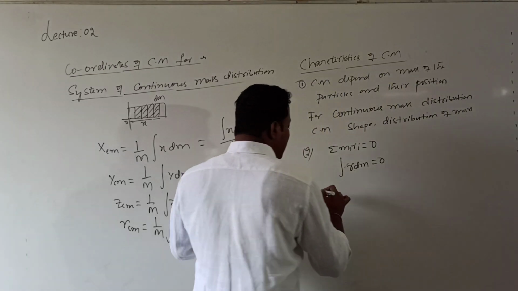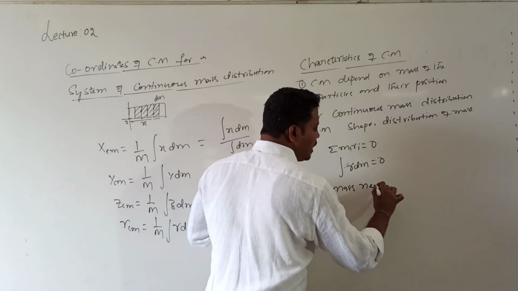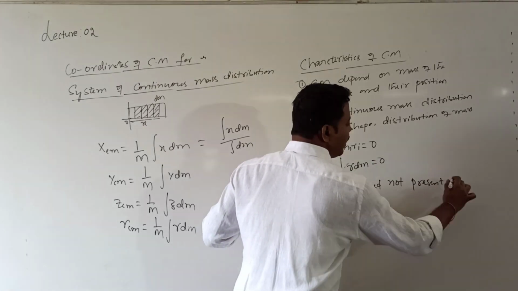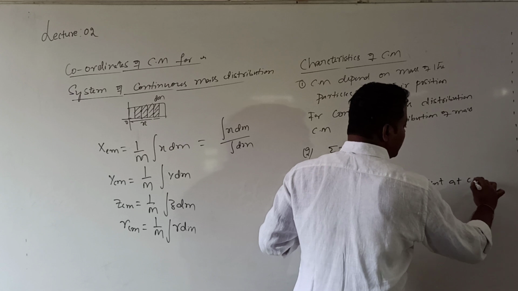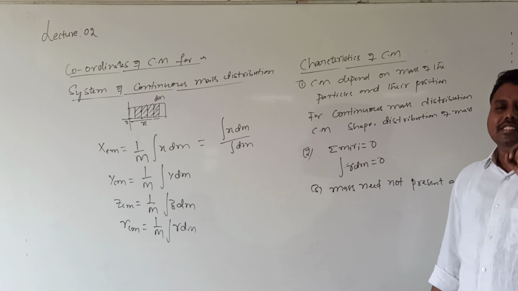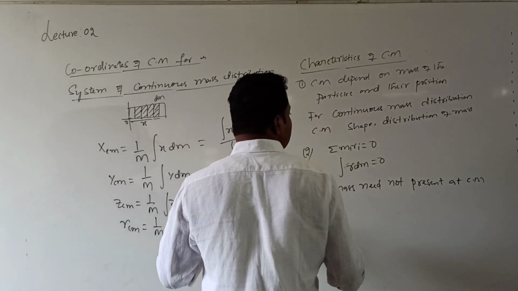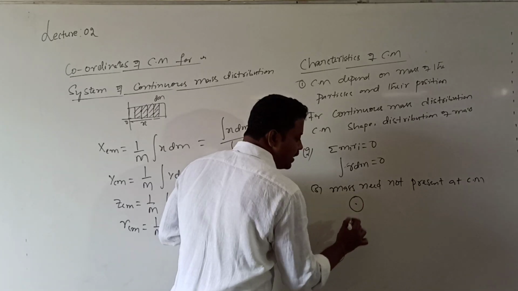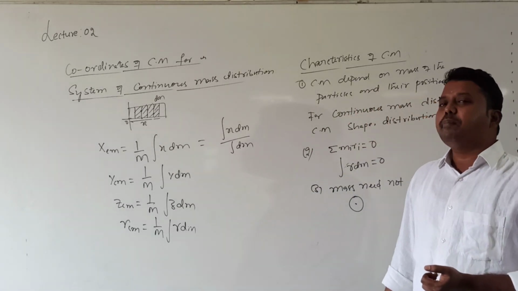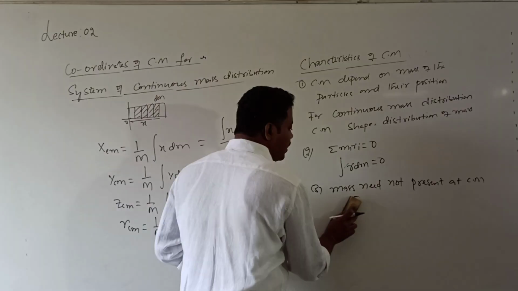And the third one is, it is not compulsory for mass to be present at the center of mass. Everyone will think that center of mass means mass should compulsorily be there. But center of mass is a point, it is not a particle. Mass may be there or may not be there. One example is a circular ring: its center of mass will be at the geometric center. Is there any mass there? No. So it is not compulsory to have a mass at the center of mass.